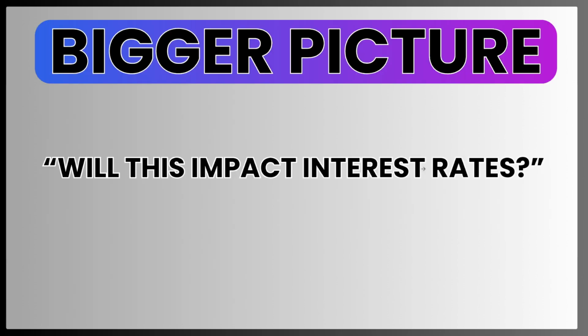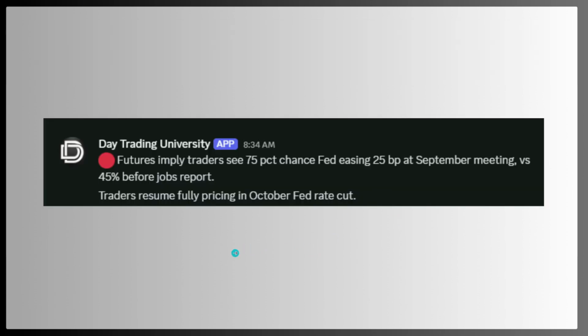And part 3 is what I call the bigger picture, which is basically just asking, will this impact interest rates? Take a look at this headline that came out right after today's NFP data. This headline right here is a screenshot from our newsfeed inside Day Trading University, and this is what it says. Traders see a 75% chance of, basically it's saying that the Fed is going to cut rates in September versus a 45% chance before. So basically what this is saying is that before the data came out, the markets had a 45% expectation that we were going to cut rates in September. After the data came out, when this headline came out, we were at 75%.